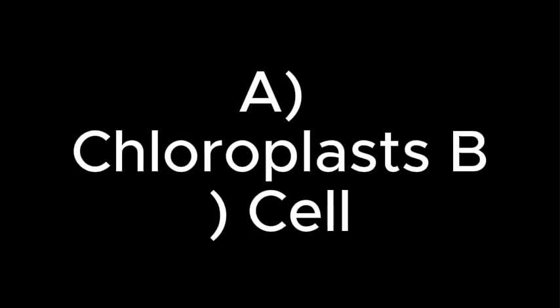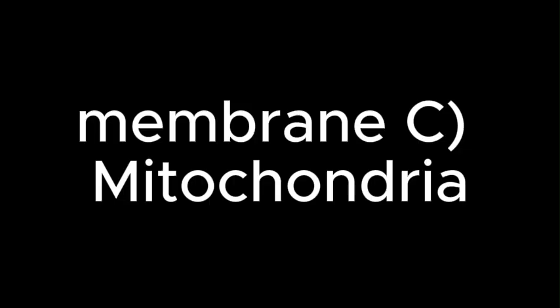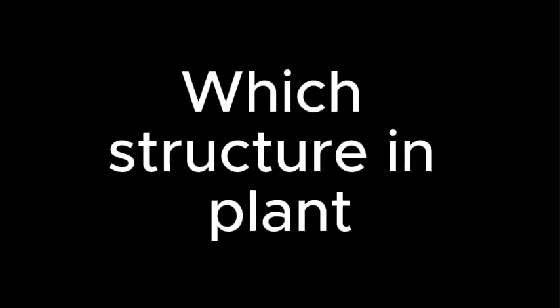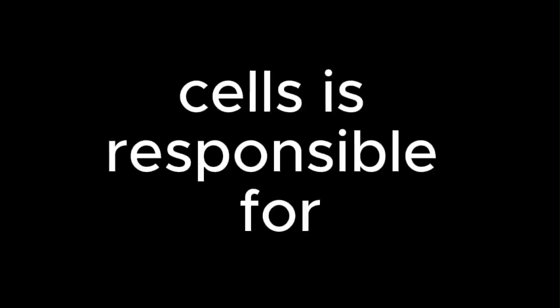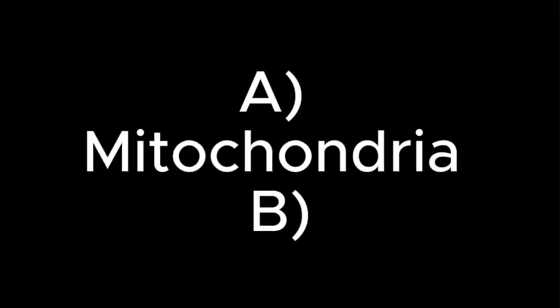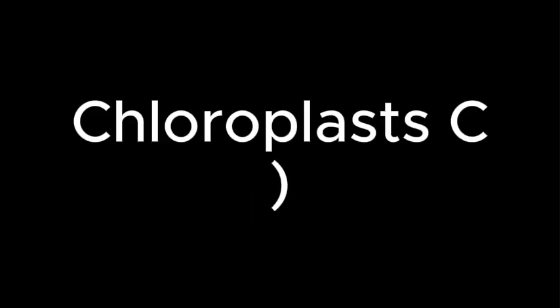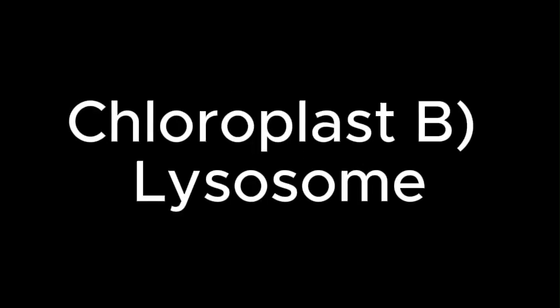A. Chloroplast, B. Cell membrane, C. Mitochondria, D. Centrioles.